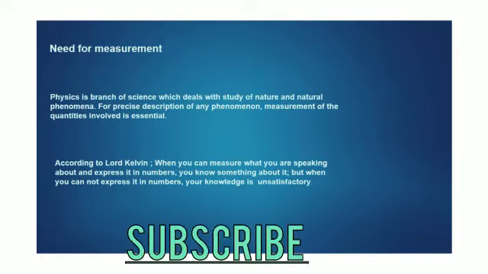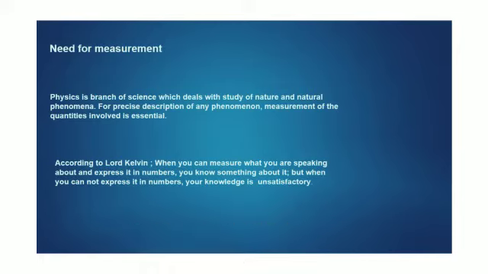Whatever we talk about nature, you can express in numbers, that is, you can measure it. When you measure it, when you express it in numbers, that means you have understood something about that. Otherwise, your knowledge is unsatisfactory, meaning you have not understood anything.